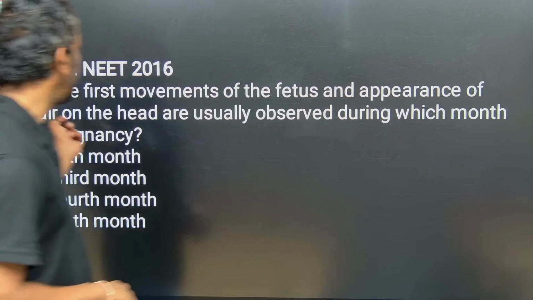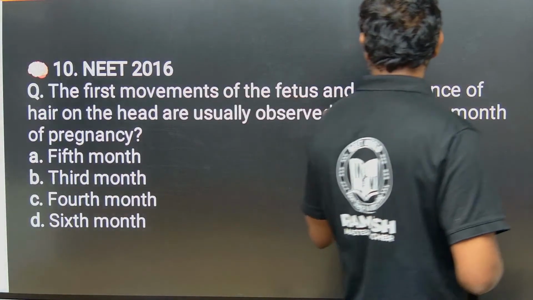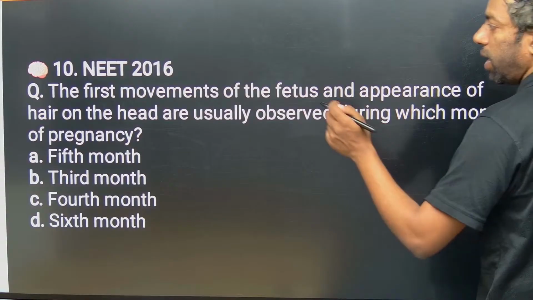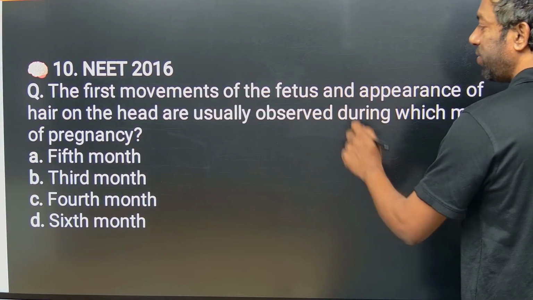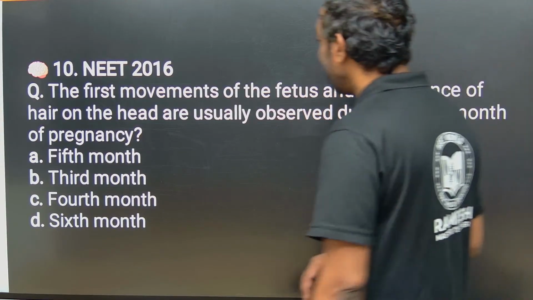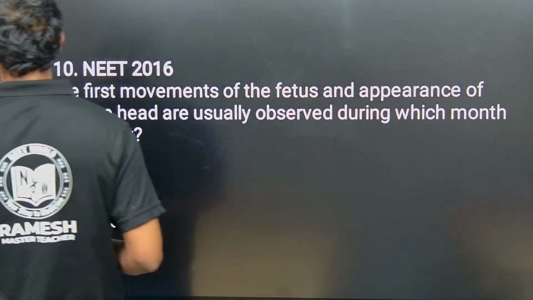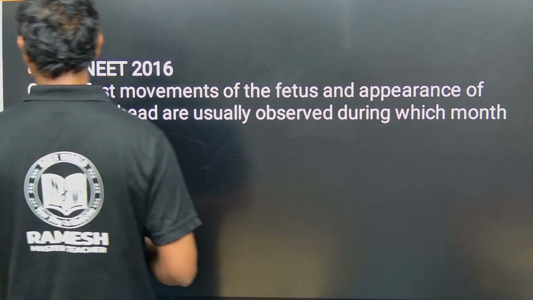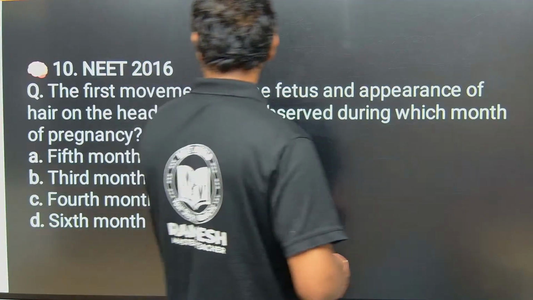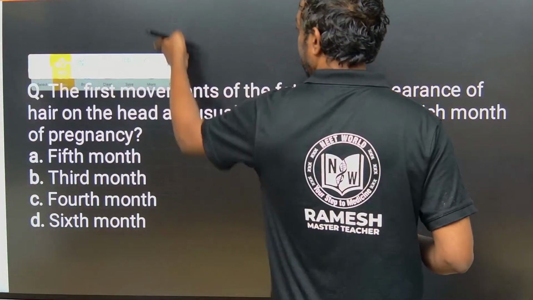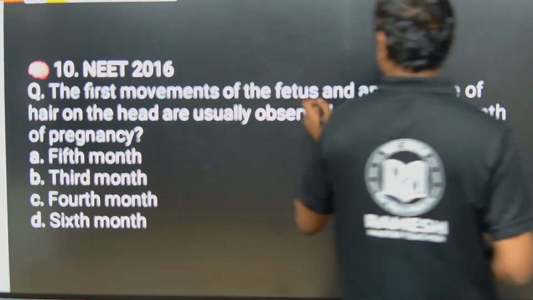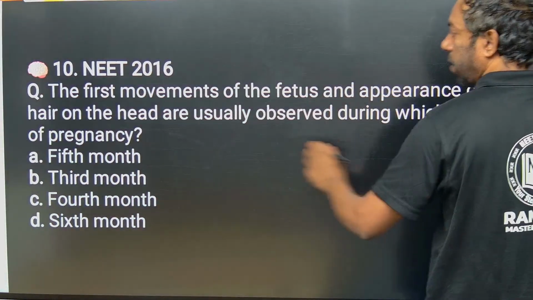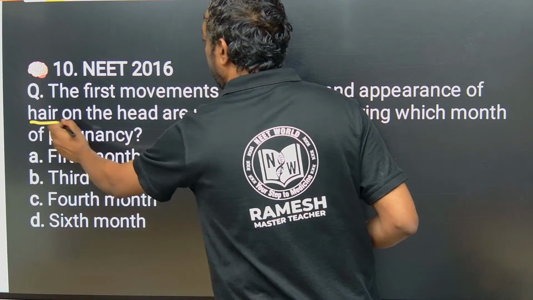The first movement of the fetus, appearance of hair and head, is usually observed during which month? This is a somewhat innovative question, guys, from 2016, on development of the fetus.